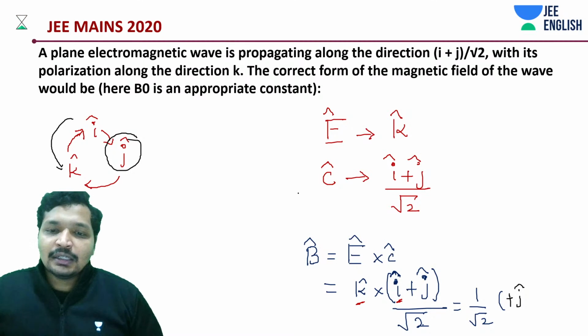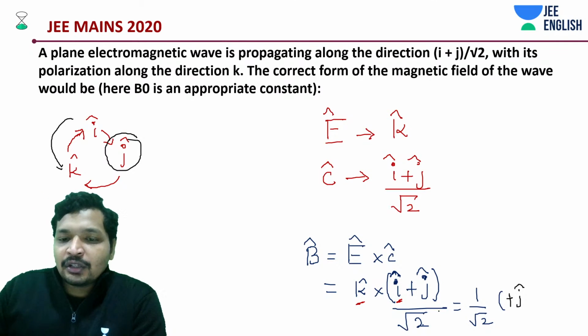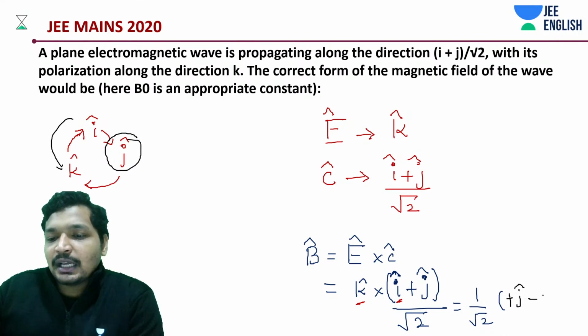It does not matter. And K cross J is going to be minus I.